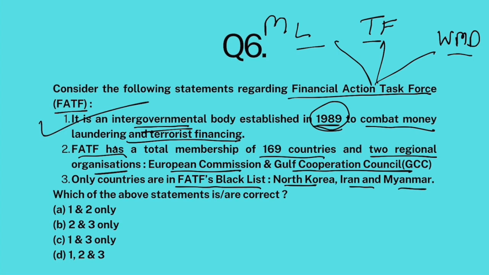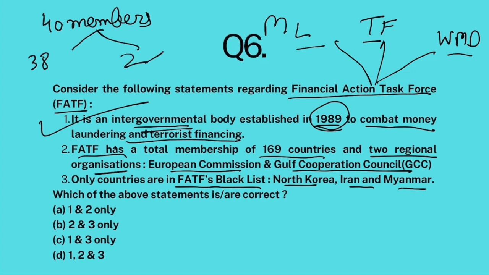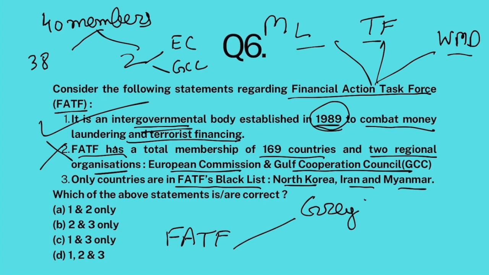Now, FATF has total 40 members. Okay, 38 of them are countries and two are regional organizations, which are European Commission and Gulf Cooperation Council. So, second statement is false. Now, FATF comes out with two lists: grey list, black list.